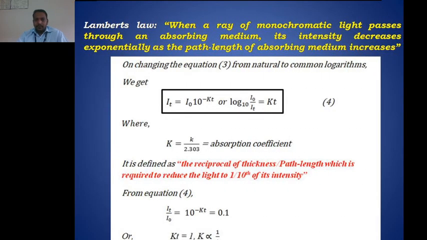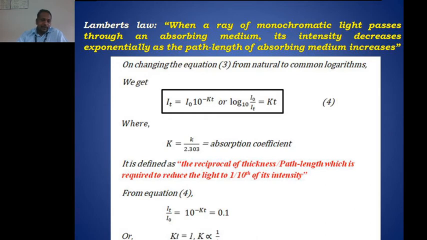Now on changing equation 3 from the natural logarithm, log to the base e, to the common logarithm, that is log to the base 10, we get I_t equals I0 into 10 raised to minus capital K into t, where capital K is small k upon 2.303.